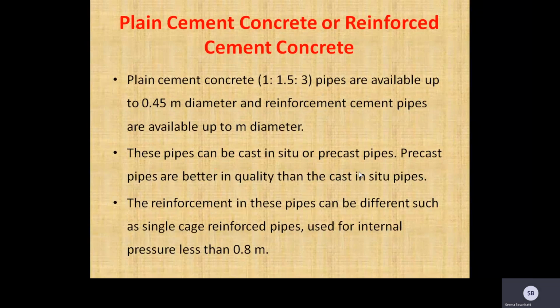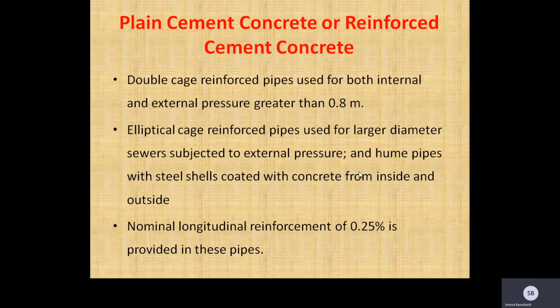The reinforcement in these pipes can be different, such as single cage reinforced pipes used for internal pressure less than 0.8 meter. Double cage reinforced pipes are used for both internal and external pressure greater than 0.8 meter.